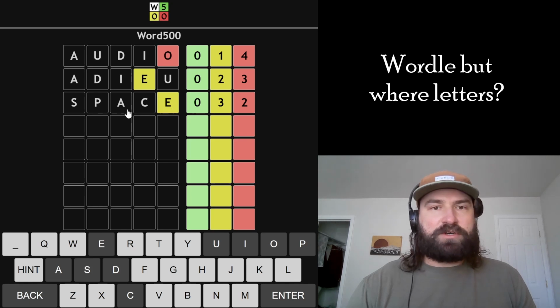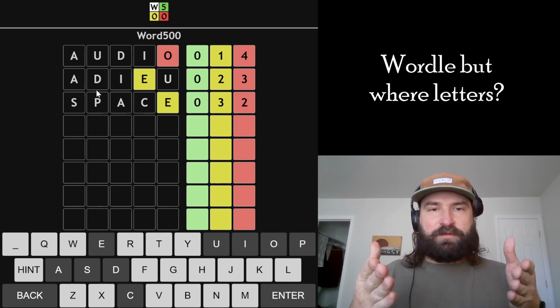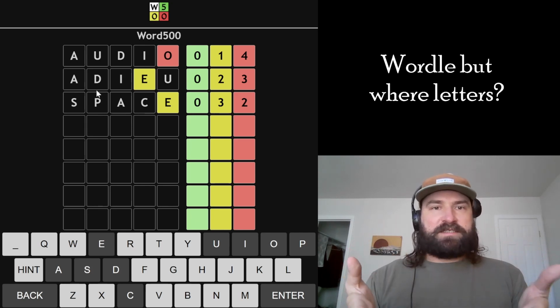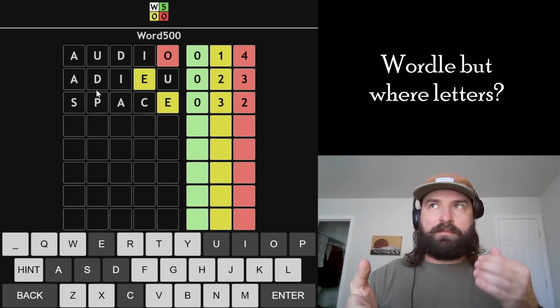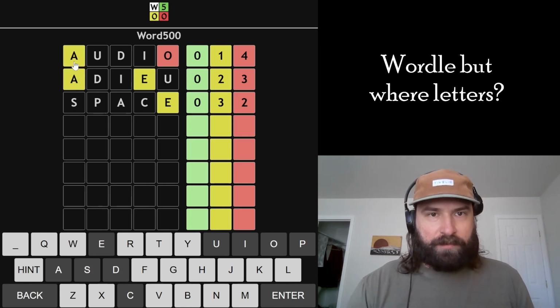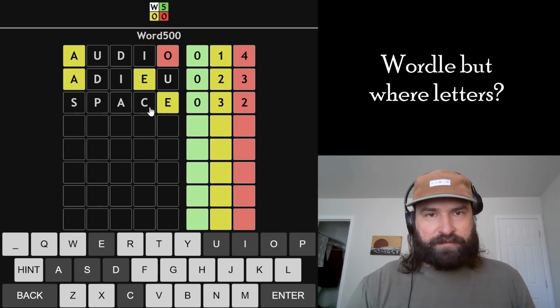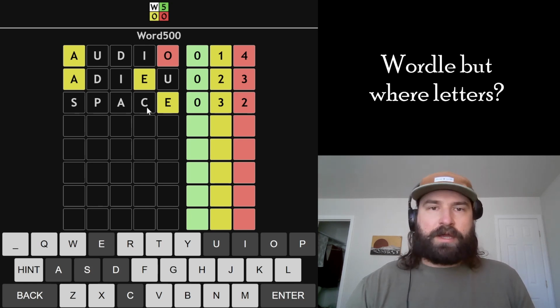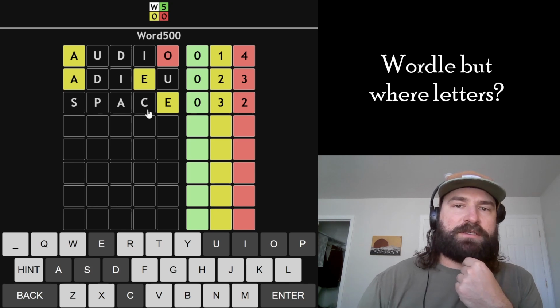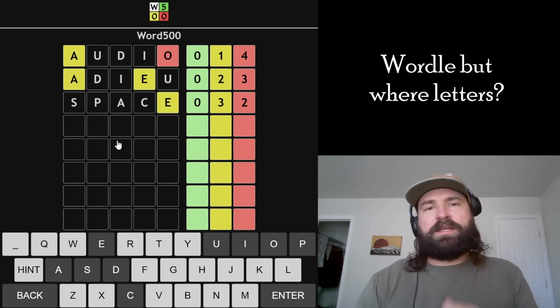And I'm going to continue trying the A because that was my hypothesis. I'm very specific about testing something until I can prove that it's wrong in this game, because it just gives me something to focus on. So since I was trying A, I'm going to continue trying A, and then I'm going to try a different one of these letters and see if I can make this happen. So I was thinking EACH, but that doesn't work at all. It's kind of weird to me that the E doesn't go in either of these two places, if I'm being honest. It might actually be kind of hard to get the E and the A in together.